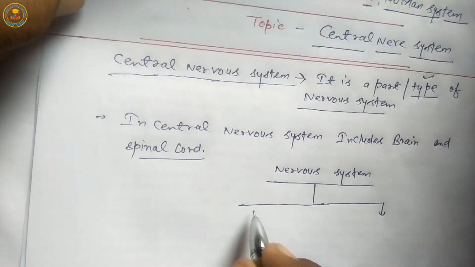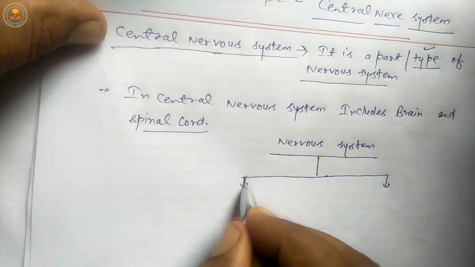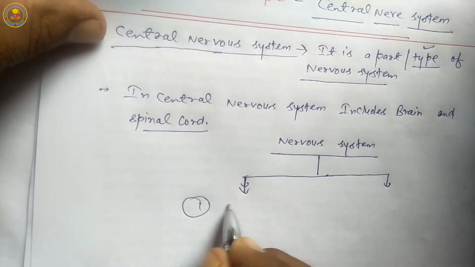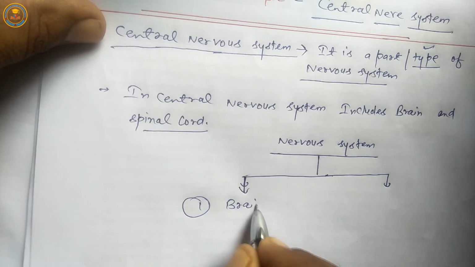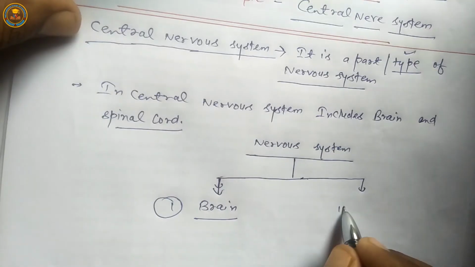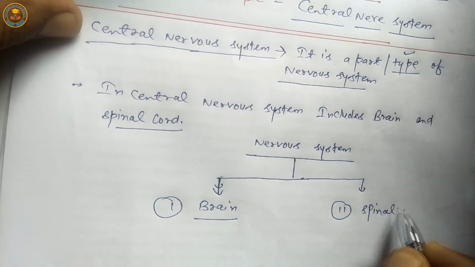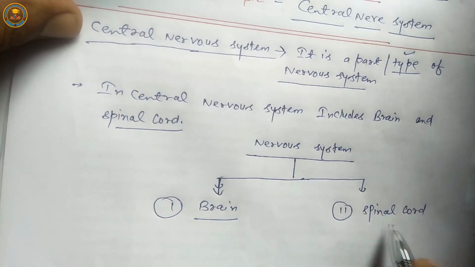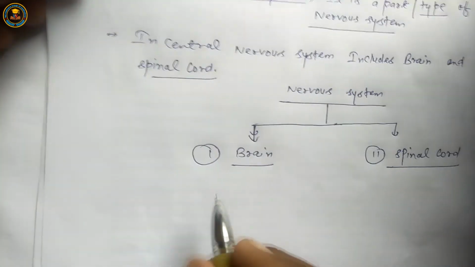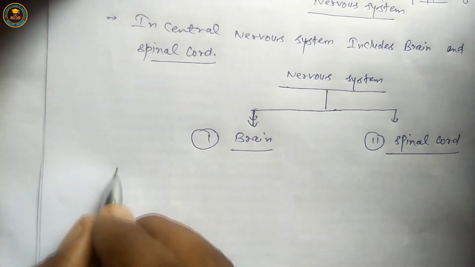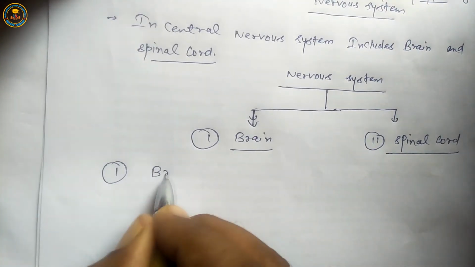The second part of the nervous system: first is brain, second is spinal cord. First part is brain.